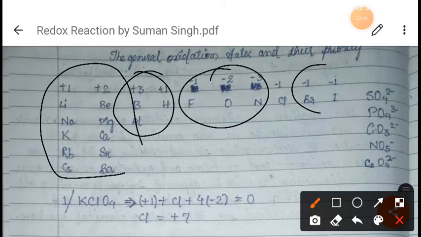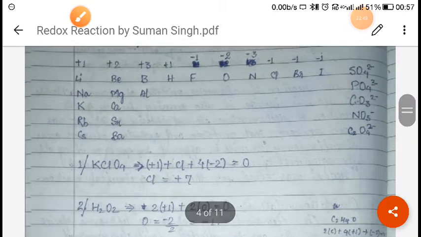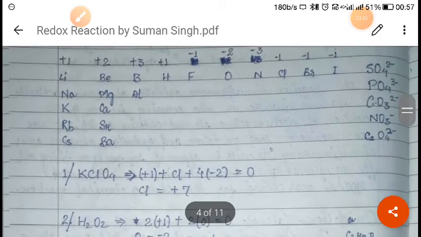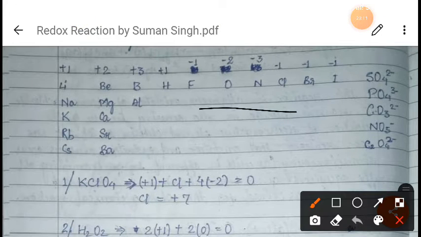First of all, let's see the case of KClO4. How will you decide whose oxidation state we have to find out? I have told you, you have to find out the oxidation state of the less priority element. Where will you find the less priority? On the extreme left side.